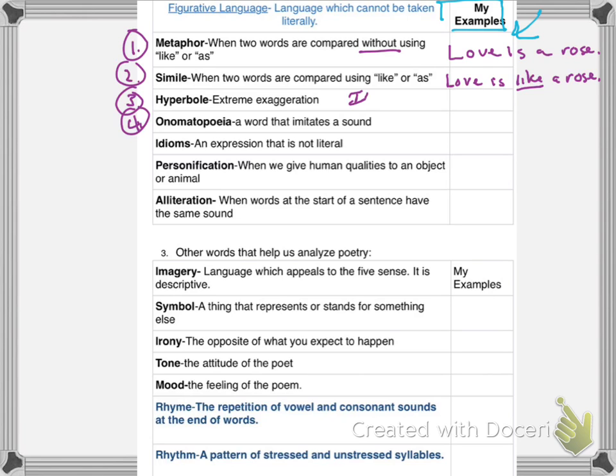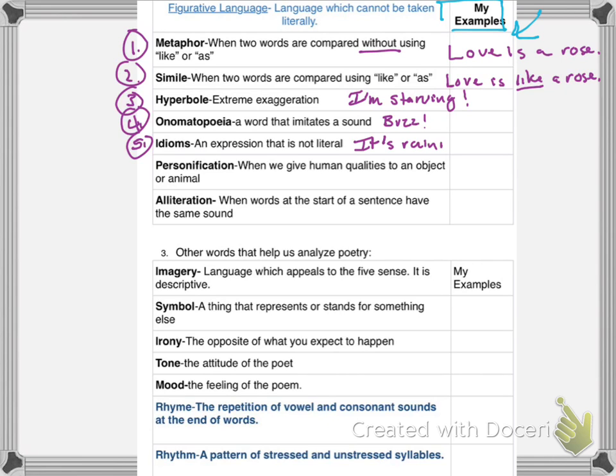Next one, onomatopoeia, a word that imitates a sound. I'll just fill in these examples here. One I always think of, buzz. It's just a quick one, and I'm sure you know some other ones. Idioms, an expression that is not literal. The one that always comes to mind for me,